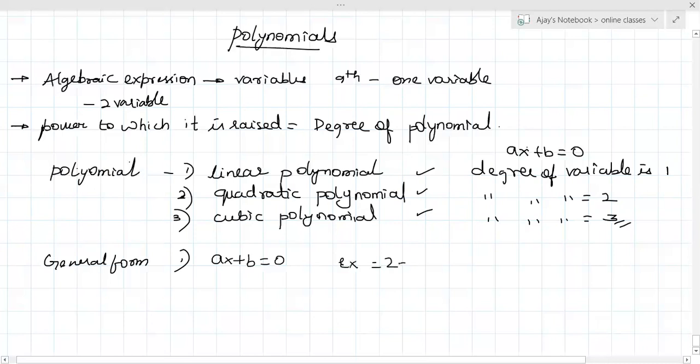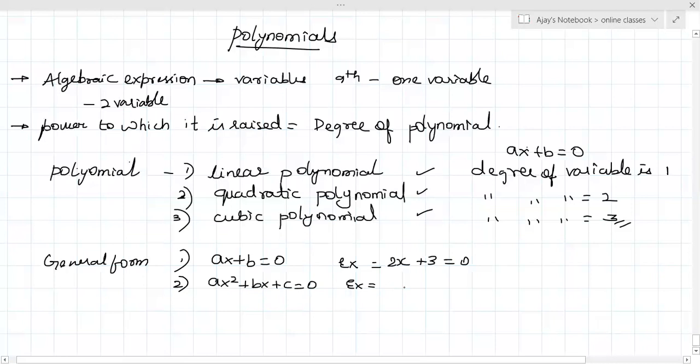Example, 2x plus 3 is equal to 0. What is the variable in this example? X. And what is the power of x? 1. So it is called a linear polynomial. The general form of a quadratic polynomial is ax square plus bx plus c is equal to 0. What is the variable here?